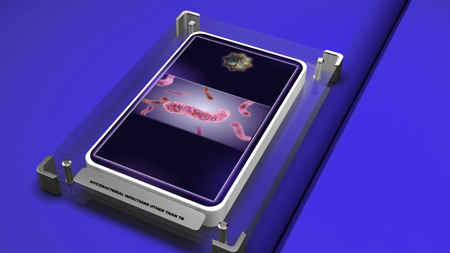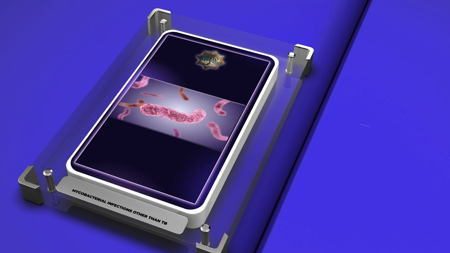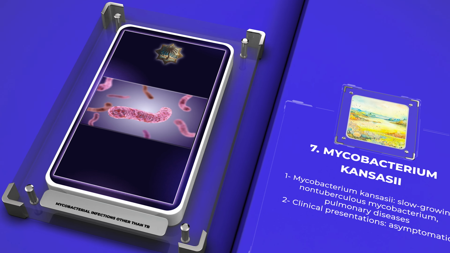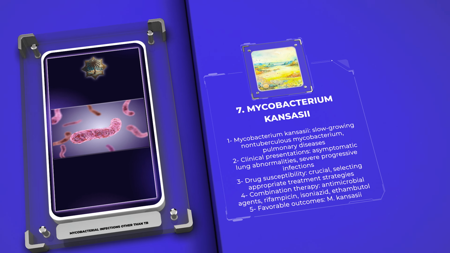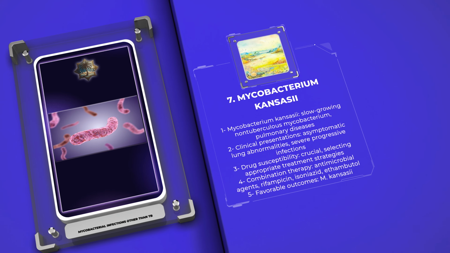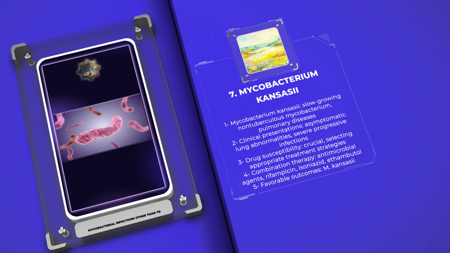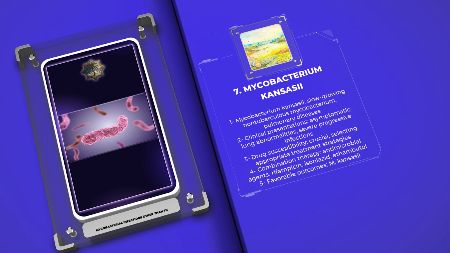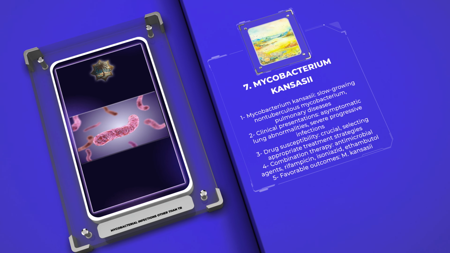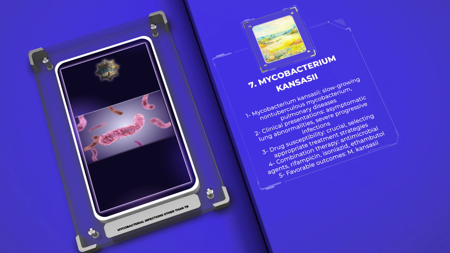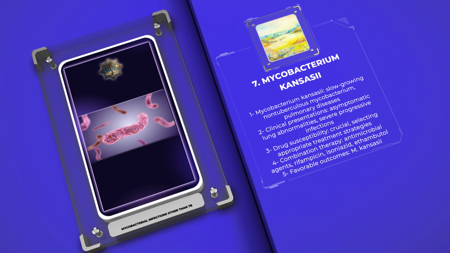Mycobacterium kansasii is a slow-growing non-tuberculous mycobacterium associated with pulmonary diseases resembling tuberculosis. Clinical presentations can range from asymptomatic lung abnormalities to severe, progressive infections. Determining the drug susceptibility of M. kansasii is crucial for selecting appropriate treatment strategies. Combination therapy with antimicrobial agents such as rifampicin, isoniazid, and ethambutol is commonly employed to achieve favorable outcomes in M. kansasii infections.